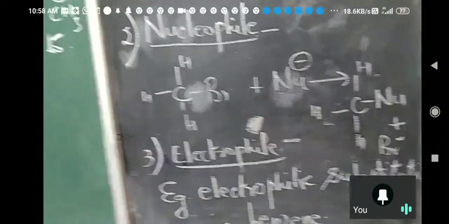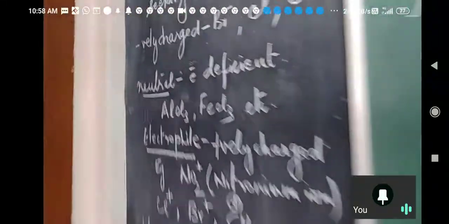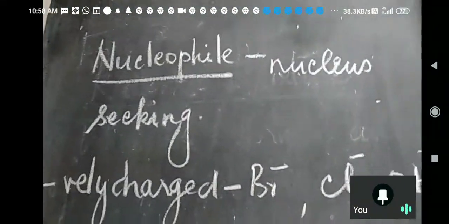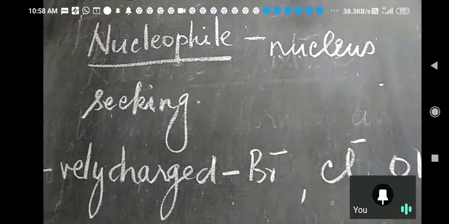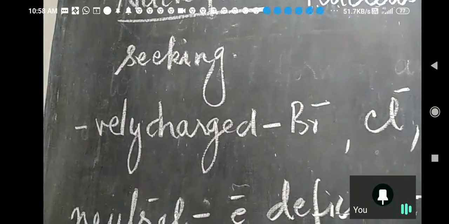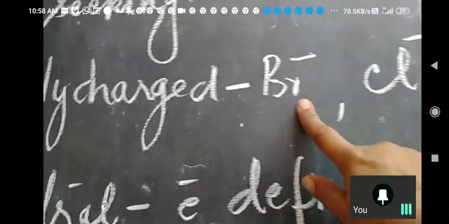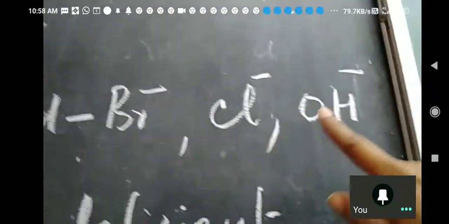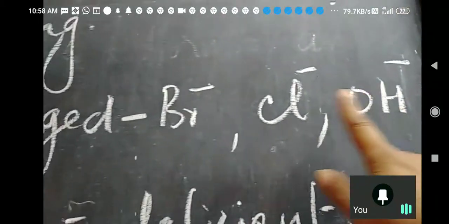Now here, before I end the class, I have to explain this because it has to be clarified. What is nucleophile? It is nucleus seeking, means looking around for positive charge. So either it will be negatively charged like Br minus, Cl minus, OH minus, all of them have negative charge.